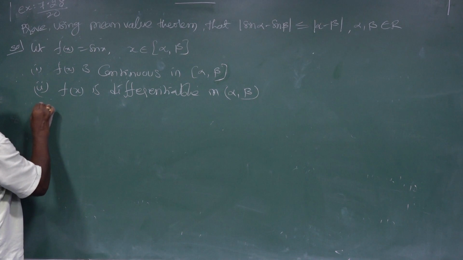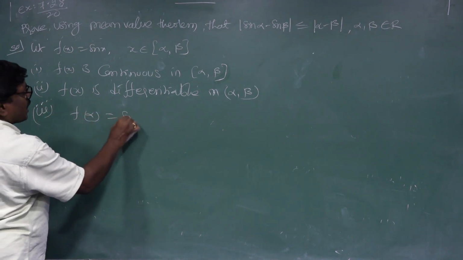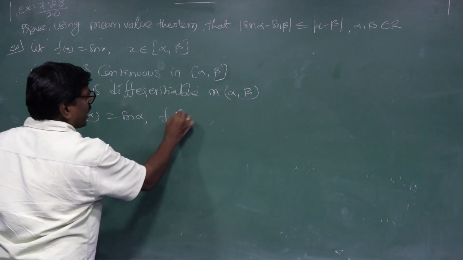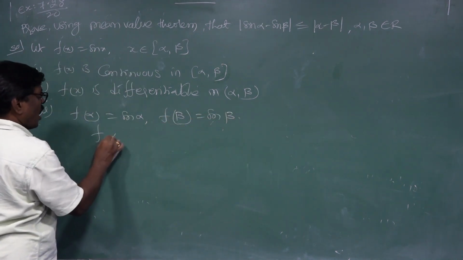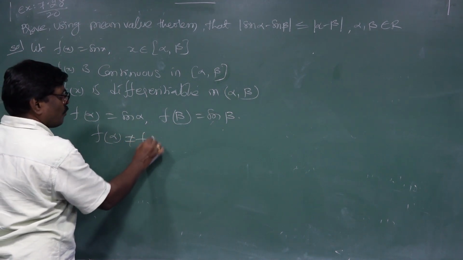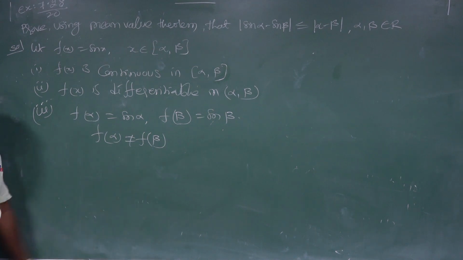Third condition: f(alpha) equal to sin alpha, f(beta) equal to sin beta, so the mean value theorem applies.